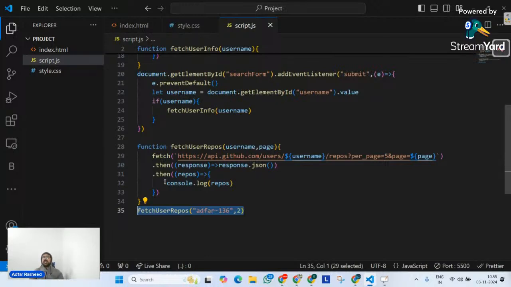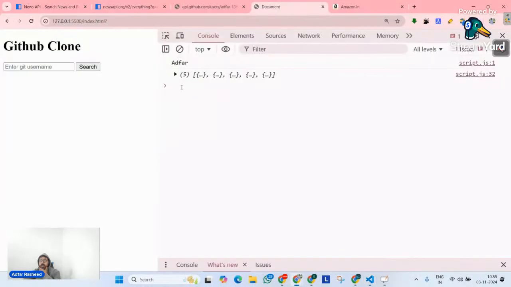There comes one logic into the picture, and I need a few answers from you. If you look at the output console, it's an array. When it's an array, I want to display all these repositories one by one. Since there are 5 repositories, I will put them in card 1, card 2, card 3, card 4, card 5, and then pagination below. But since it's an array, will I be able to fetch all of these array items directly, or do I have to use any predefined method, a method that returns another array and maps it properly with whatever I want it to be mapped with? What's that method in arrays?